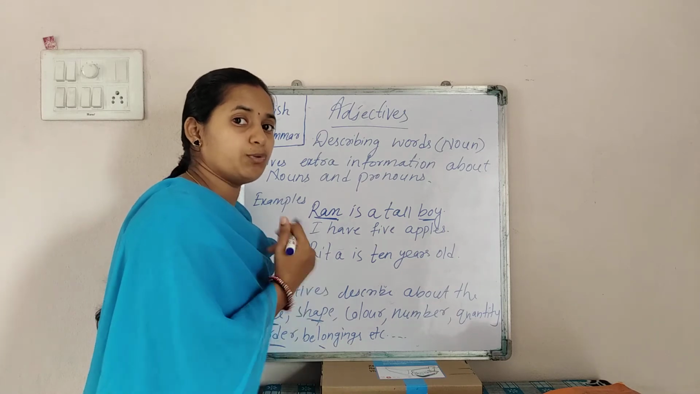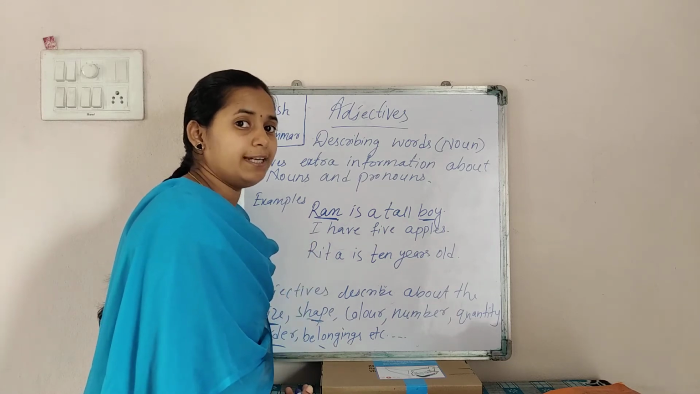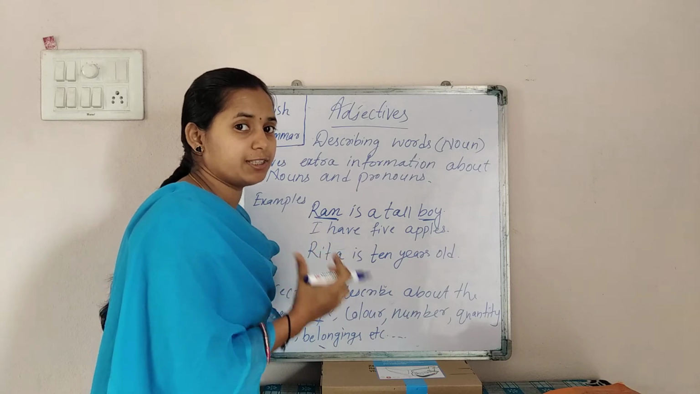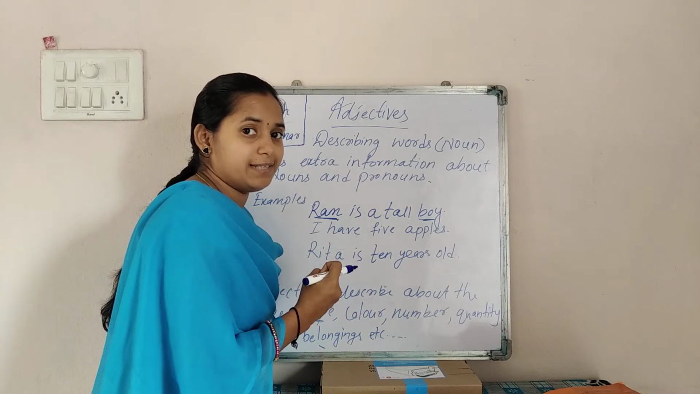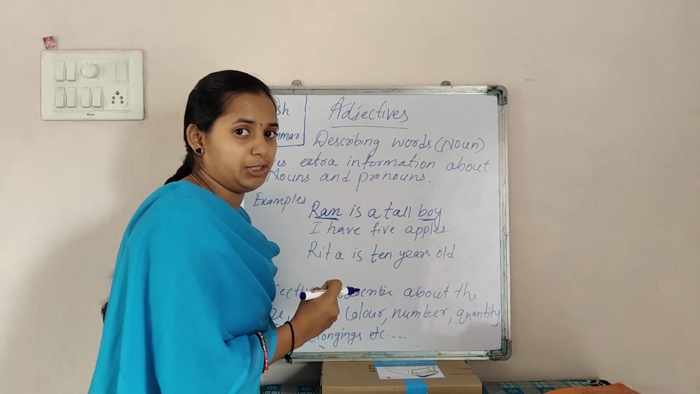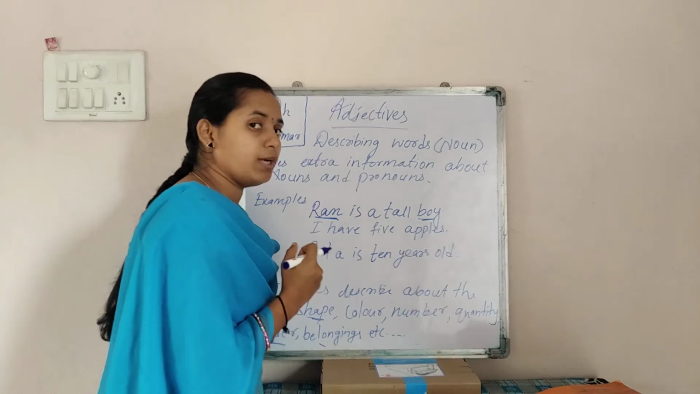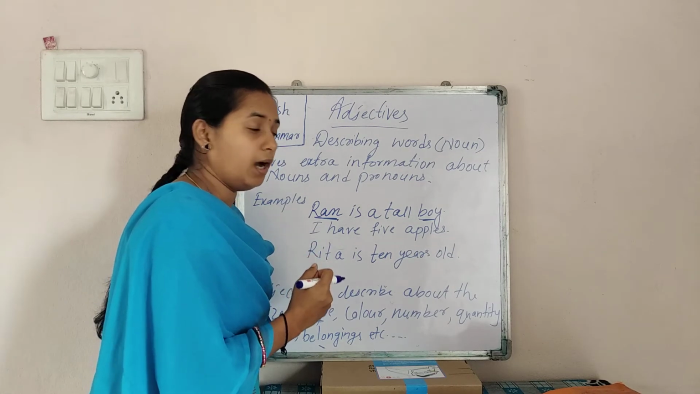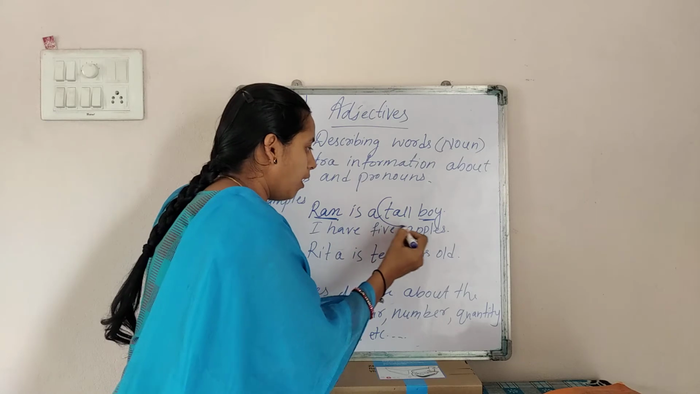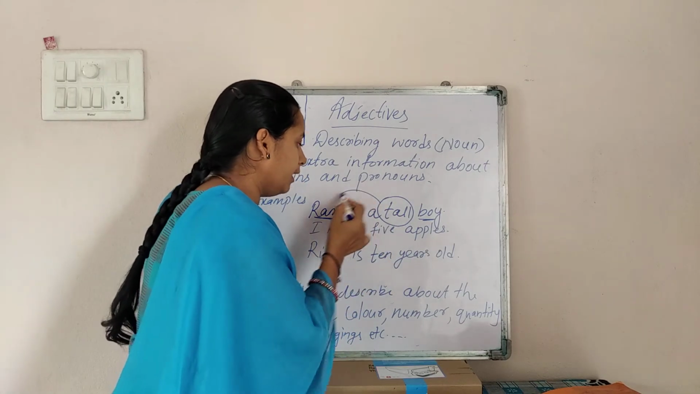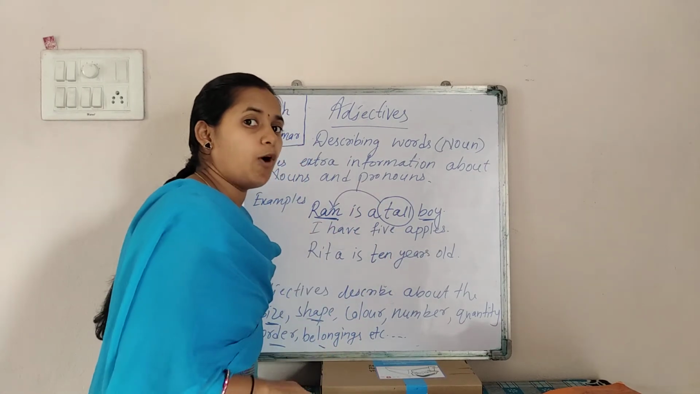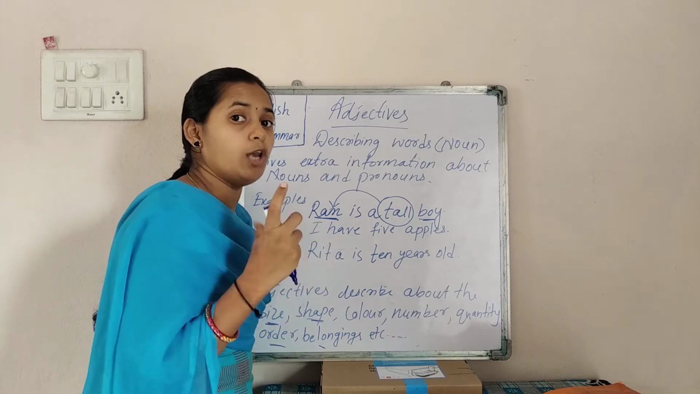So which one is your adjective? The word which describes Ram is the adjective. Can you tell me which one is describing the noun here? Yes kids, the word tall is describing Ram. So what type of boy is Ram? Ram is a tall boy.